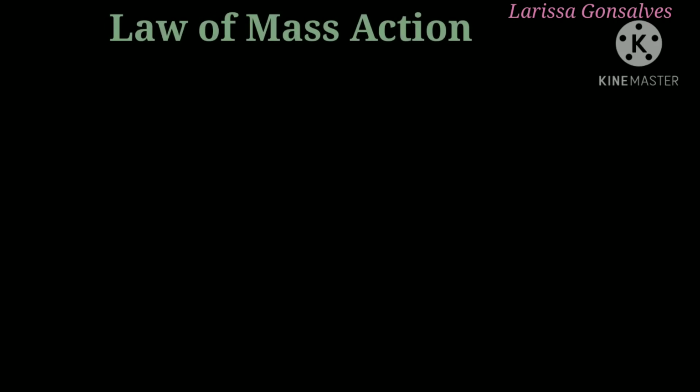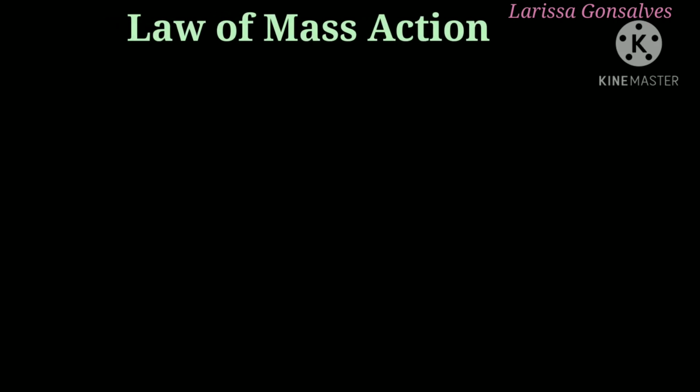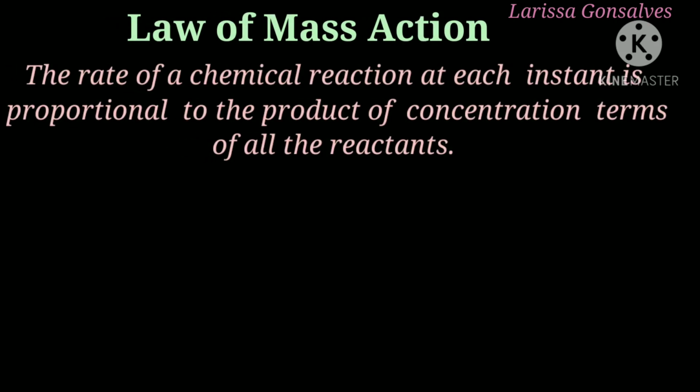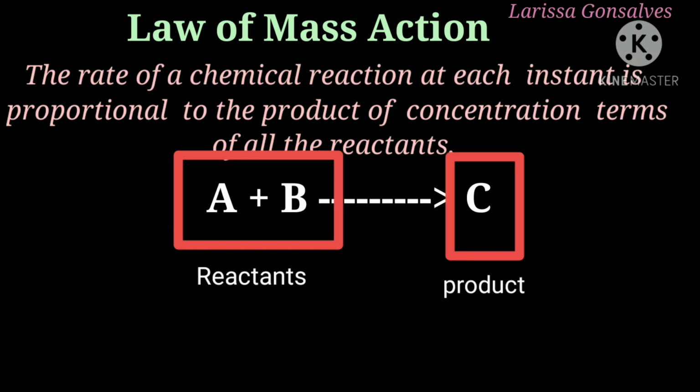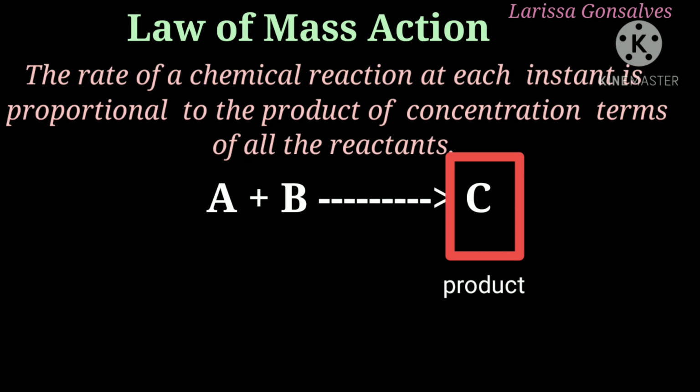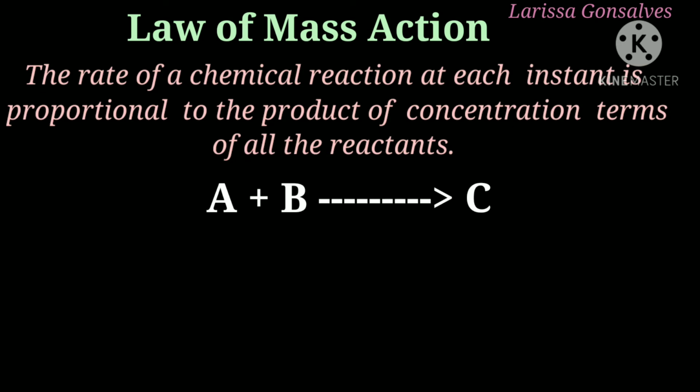Next is the law of mass action. This law states that the rate of a chemical reaction at each instant is proportional to the product of concentration terms of all the reactants. So let us consider a general reaction, that is A plus B giving us the product C. So here A and B are the reactants and C is the product. The concentration of the chemical species here is measured in terms of moles per liter.